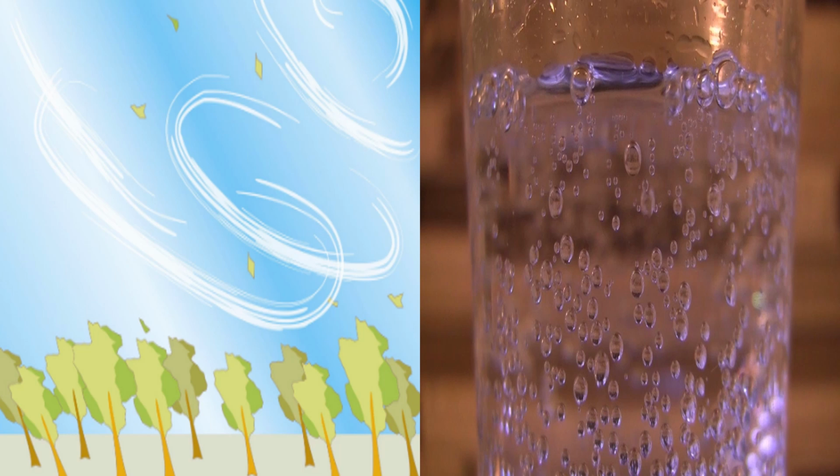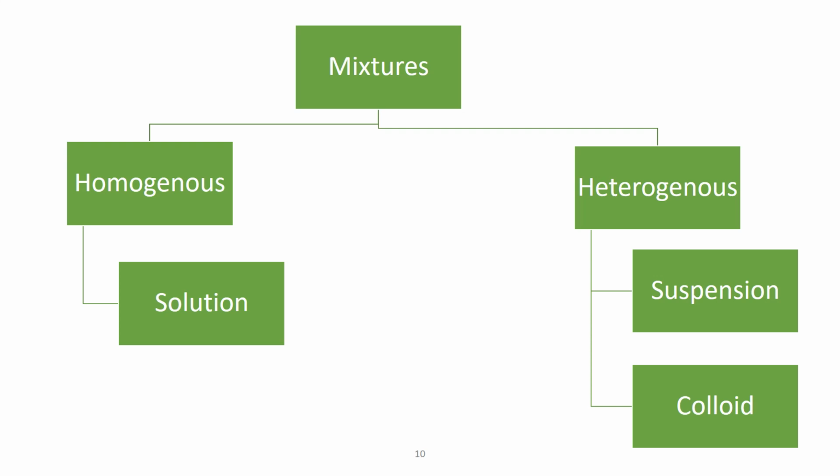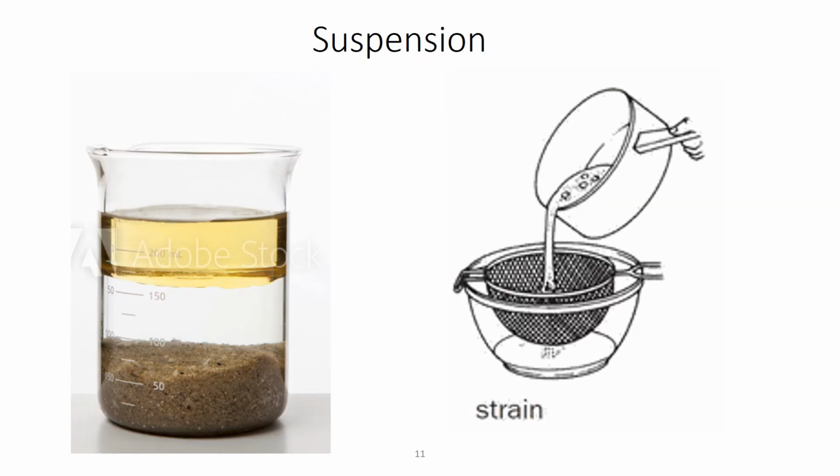Depending upon what you are mixing with what, or what is a solute and what is a solvent, they can be liquid in liquid, solid in solid, gas in gas, or solid in liquid or gas in liquid. So we finished with homogeneous solution. I gave you the examples of solution. Now we're going to go to understanding what are heterogeneous mixtures, that is suspension and colloid. So we'll first start with suspension.